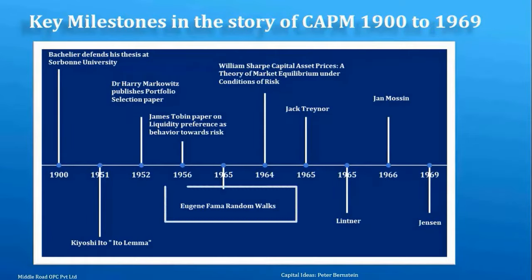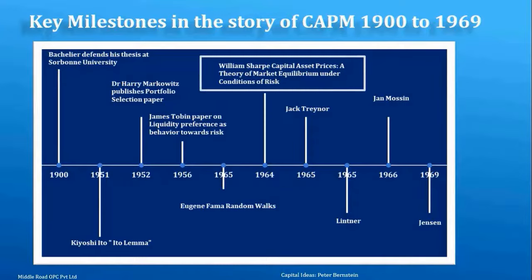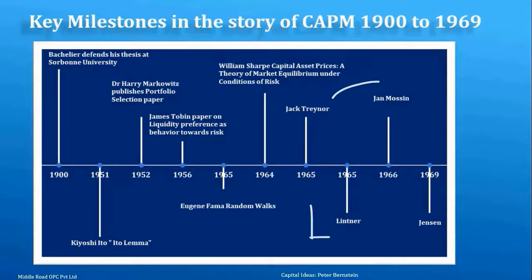Eugene Fama, who played such an important role in the efficient markets concept. We have William Sharpe and Jack Treynor. Jack Treynor laid down the risk-adjusted return measure, and Mossin will talk about the security market line. They are very prominent names. So Michael Jensen's contribution is in understanding the return of securities and alpha. We'll be discussing the various contributions in the field of capital markets.